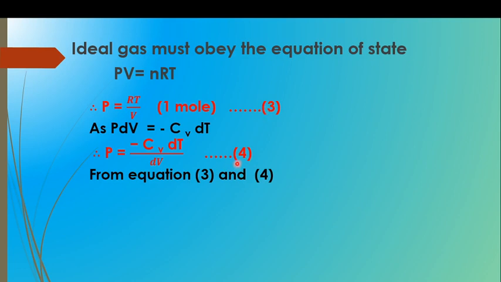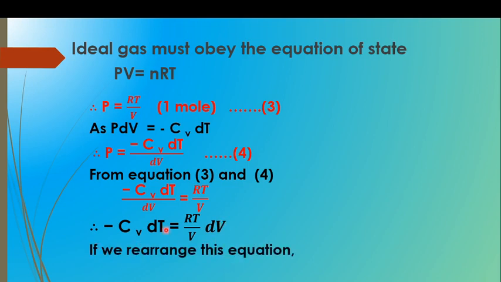From equations 3 and 4, since P is the same, we can write minus CV into dT upon dV is equal to RT upon V. Therefore, minus CV into dT is equal to RT upon V into dV.